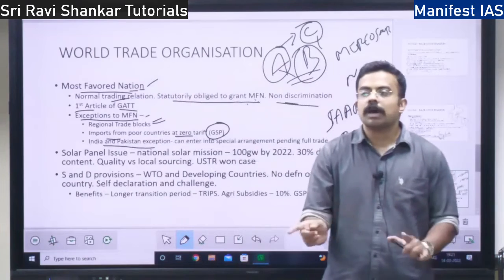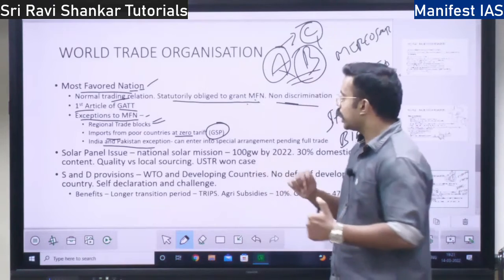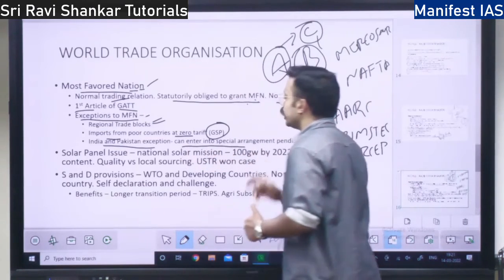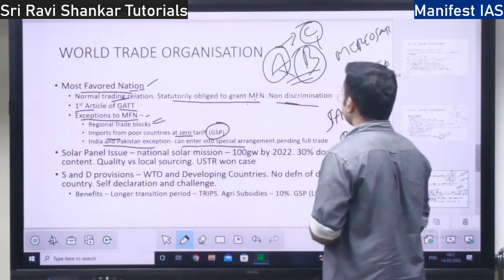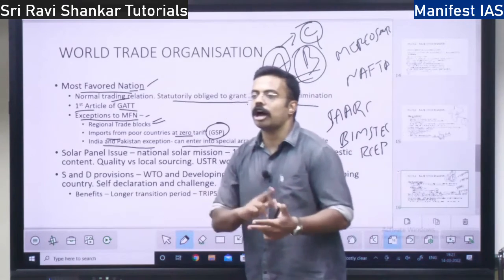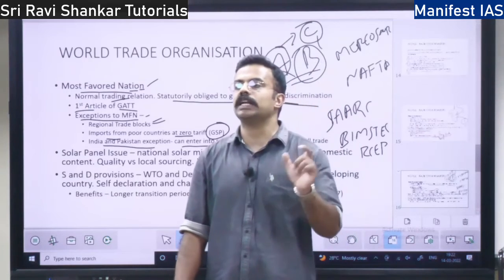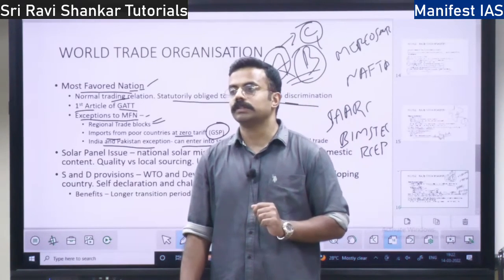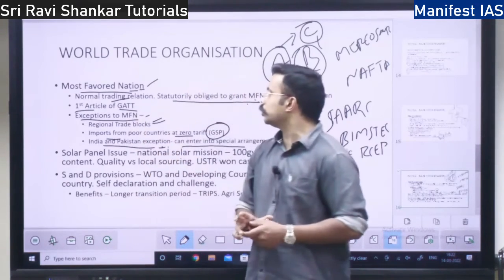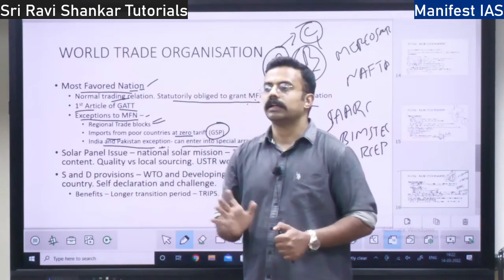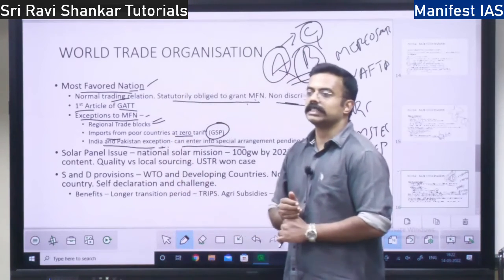Because of political volatility between our countries, we can get into a special arrangement for trading before establishing normal trade relations, a temporary special arrangement among ourselves. This is the India-Pakistan exception to most favored nation. So, these are the three exceptions to most favored nation.